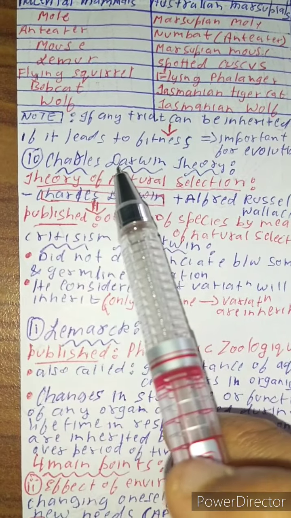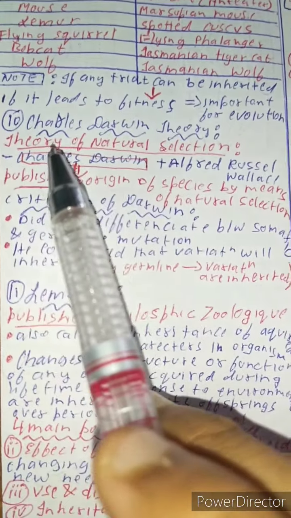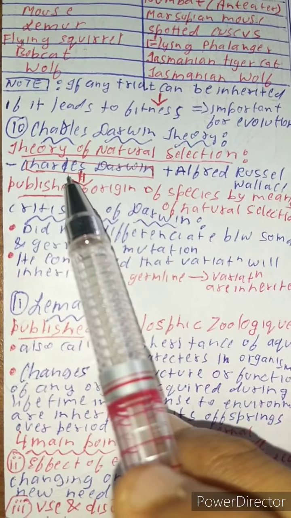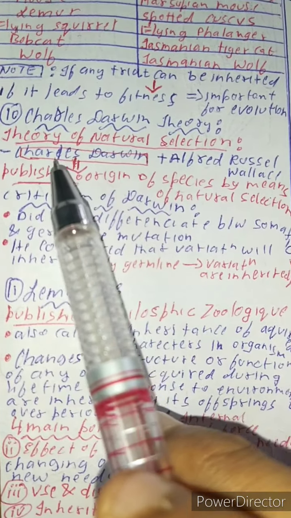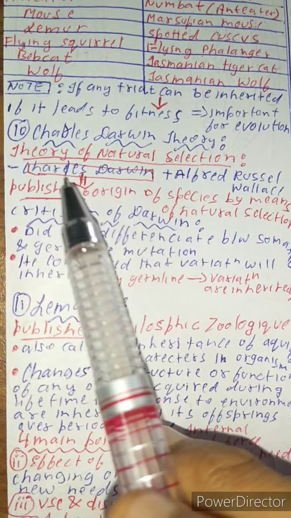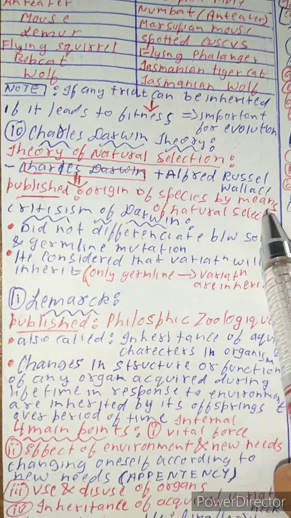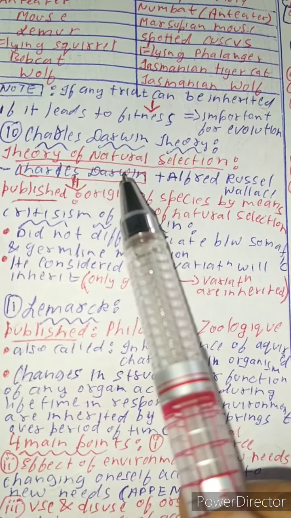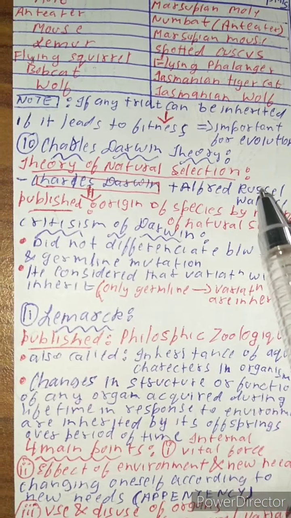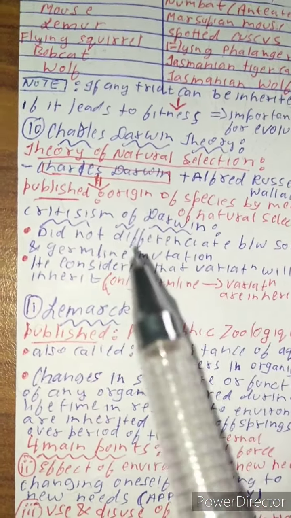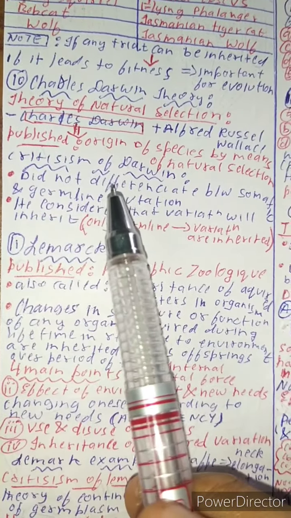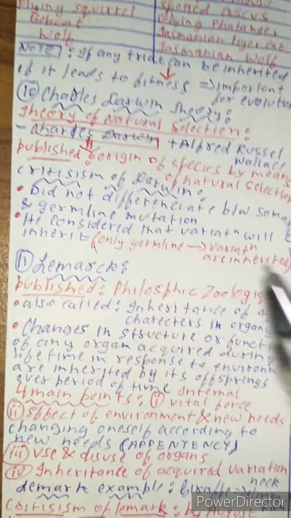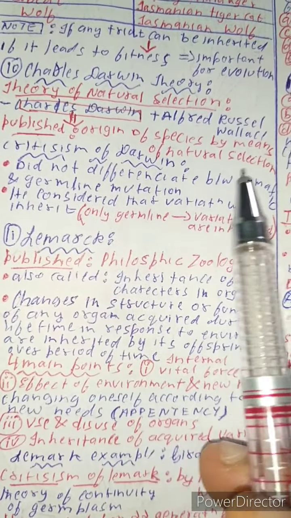Now let's discuss Charles Darwin's theory. Darwin's theory deals with natural selection, that is the survival of the fittest. Charles Darwin published The Origin of Species by means of natural selection, and Charles Darwin and Alfred Wallace together gave this. Okay, what are the criticisms of Darwin? Darwin was right, but not always. There are some criticisms, disadvantages of Darwin.